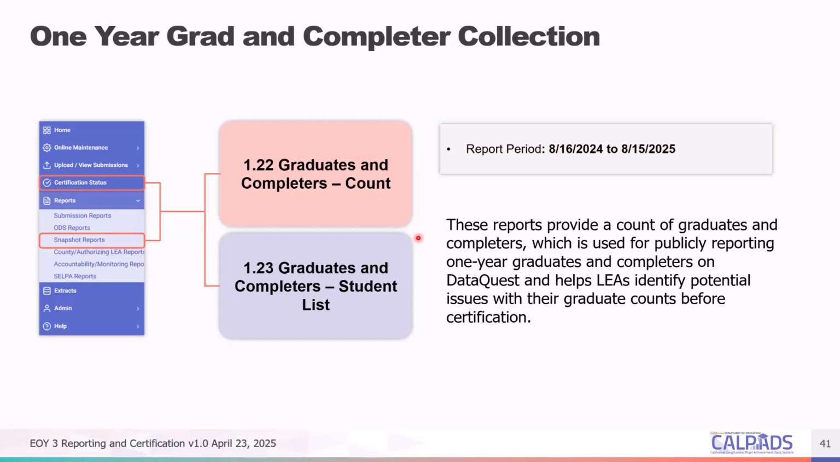Okay? And since cohort is picked up the week after, it is important that you certify your grads and completers with accurate data. That way you don't have to make adjustments in your ODS file, and there would not be a discrepancy between the ODS cohort reports and the one-year grad completion. Okay.